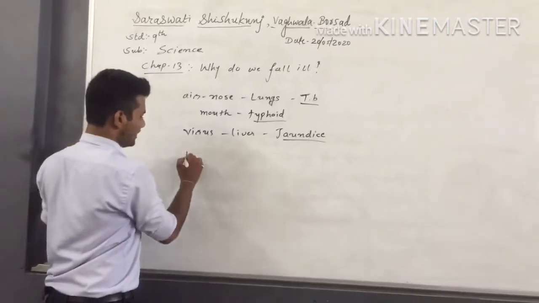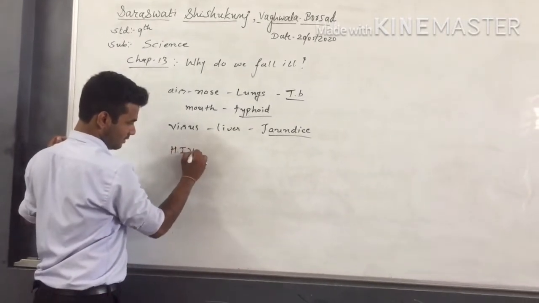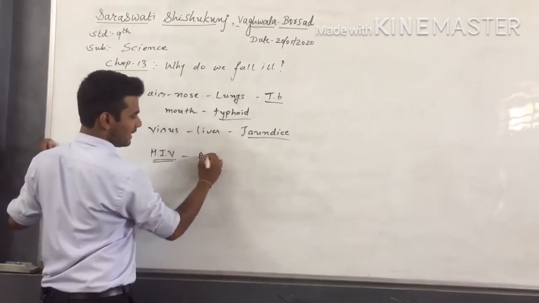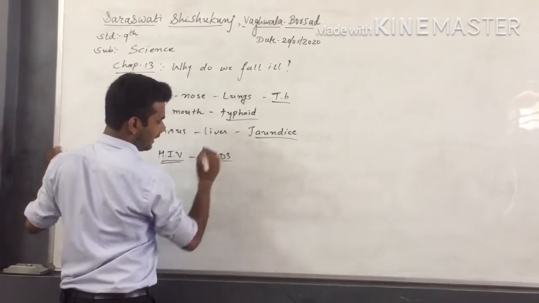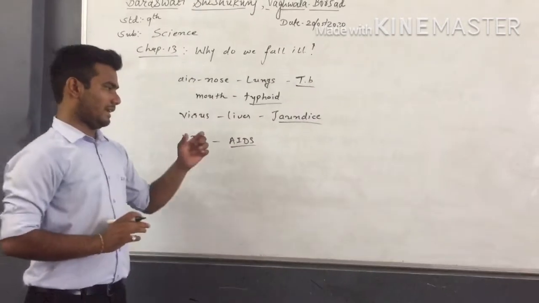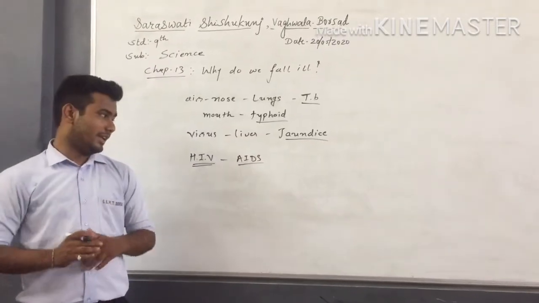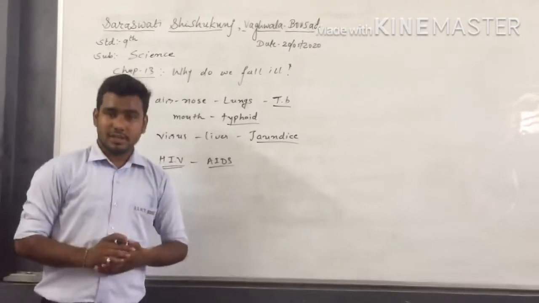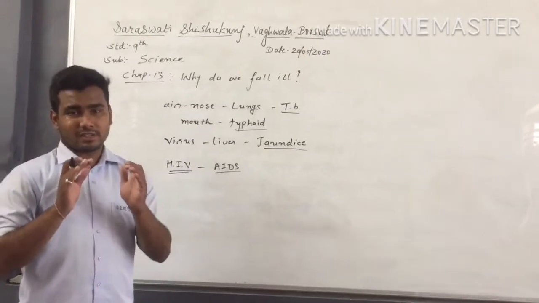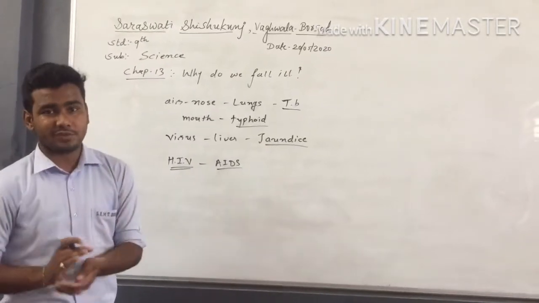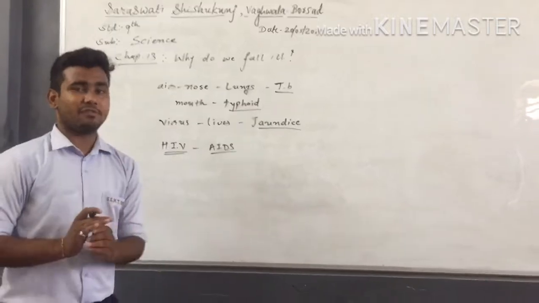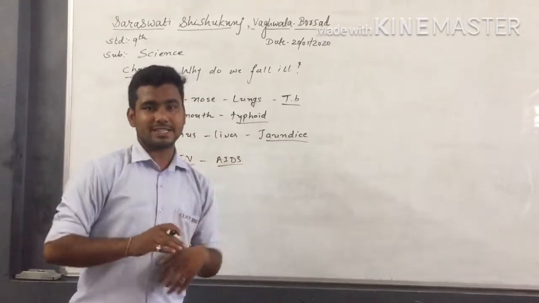If we talk about HIV, by that AIDS is caused. Now understand that AIDS is not a disease by itself. AIDS is a situation in which our immune system becomes weak, and as it becomes weak, different diseases take place in our body.